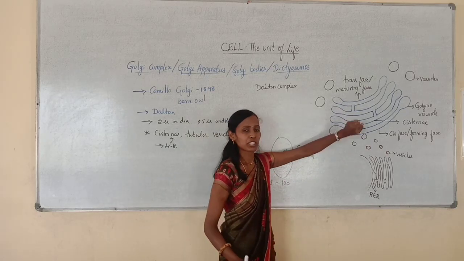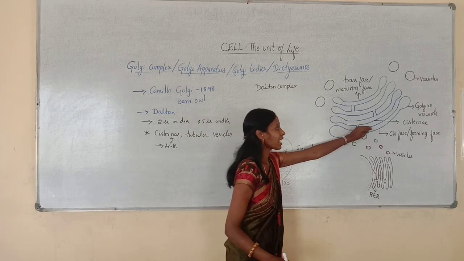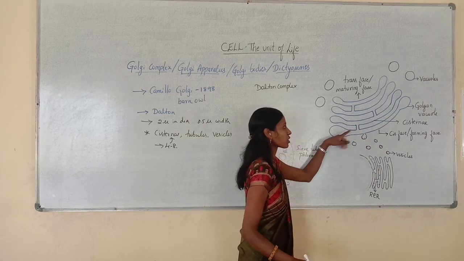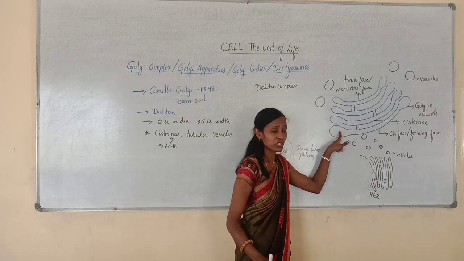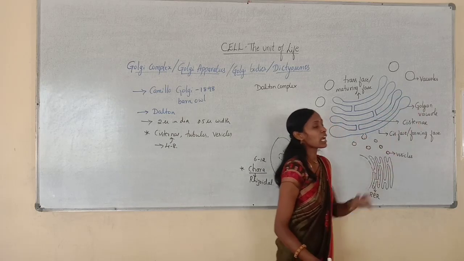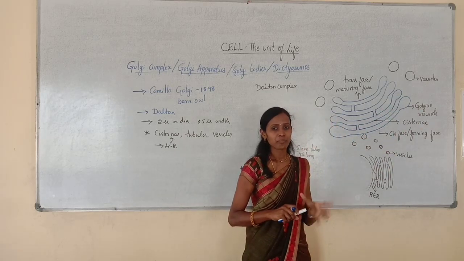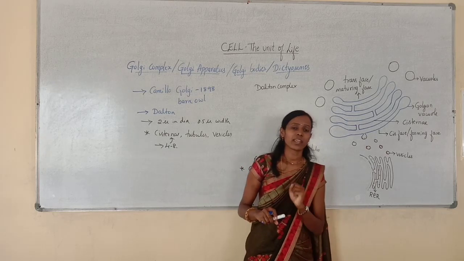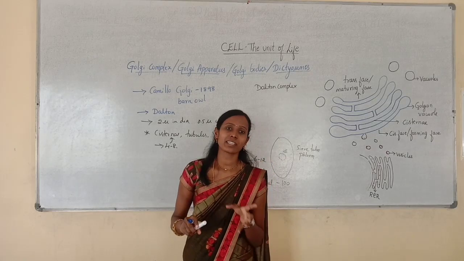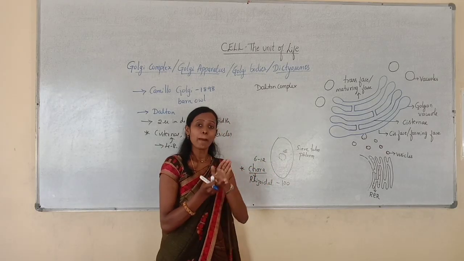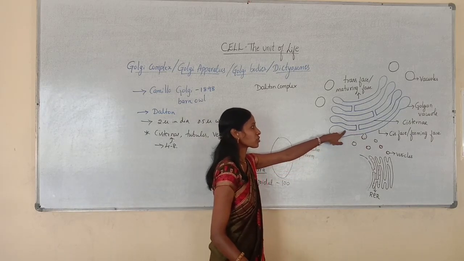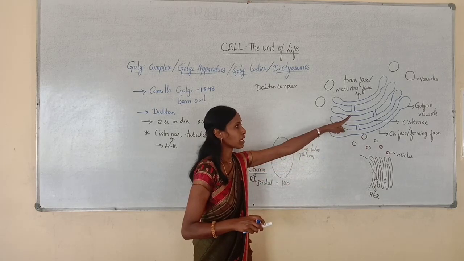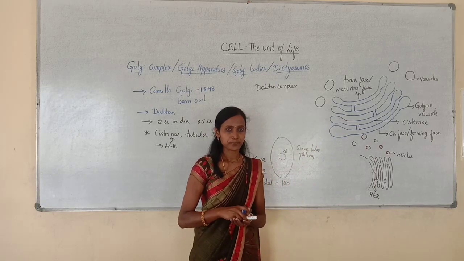They are always arranged in parallel bundles, and each cisterna is a disc-like structure with an expanded margin. This expanded margin is called the Golgi vacuole. Try to understand: cisternae are many flattened disc-like structures arranged in parallel bundles, and each disc-like structure has an expanded margin called a Golgi vacuole. You will come to know the importance of the Golgi vacuole later.